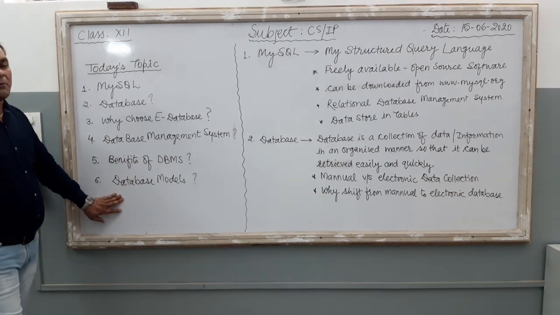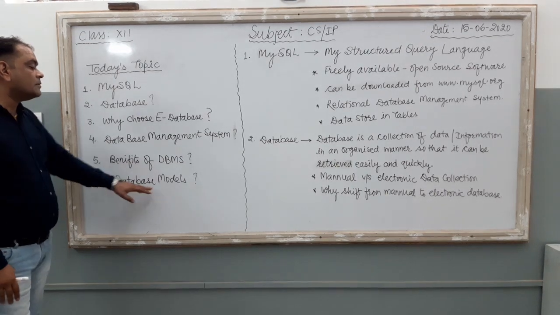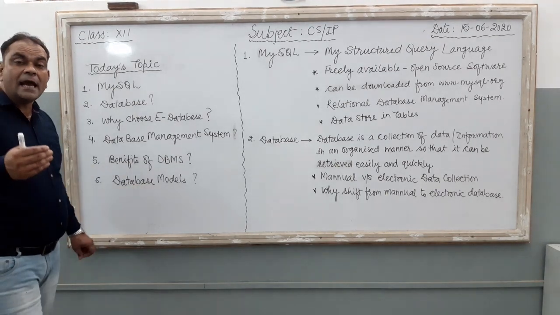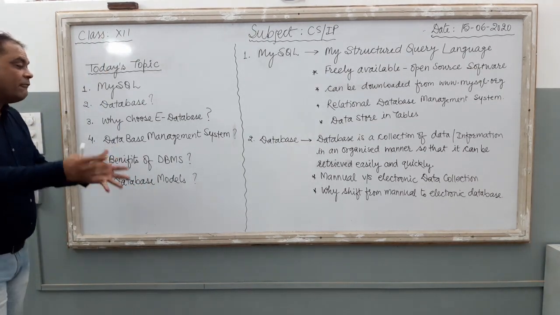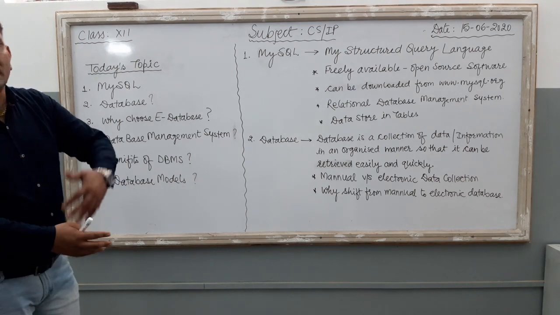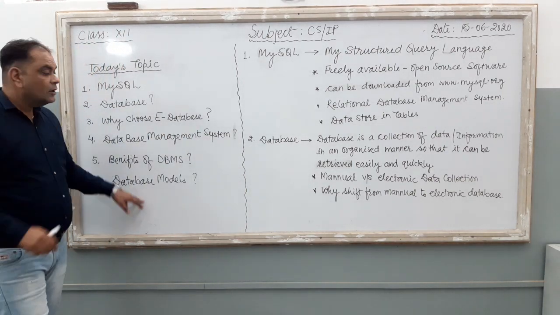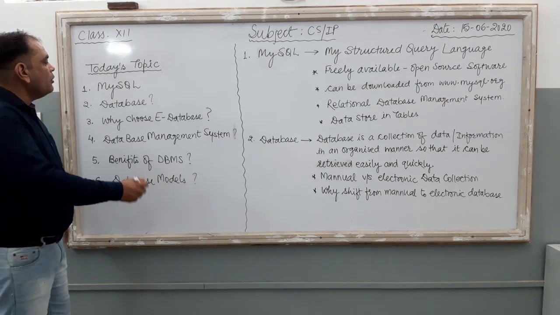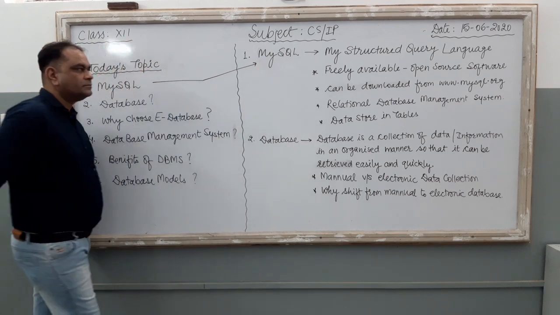The sixth and last topic of this class is database models. How many types of models are available, and what are the advantages and disadvantages of these models? It is our last topic. So very first we are going to start with our first topic, that is MySQL.